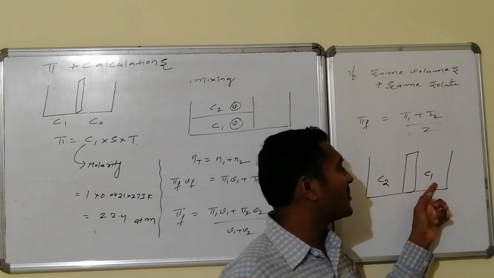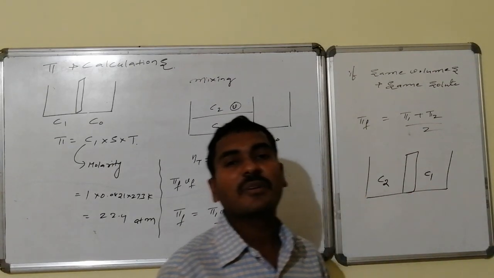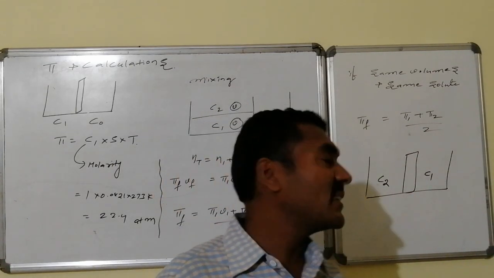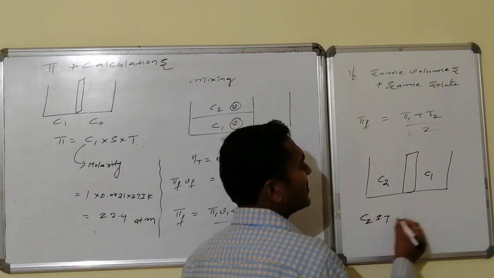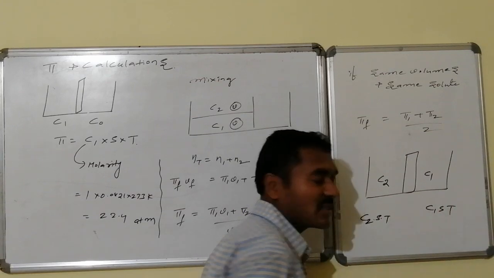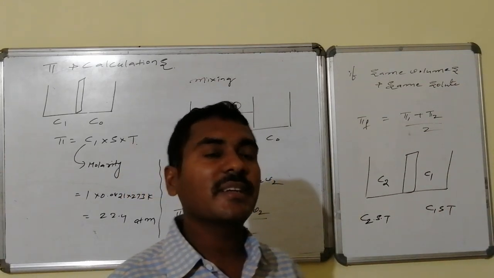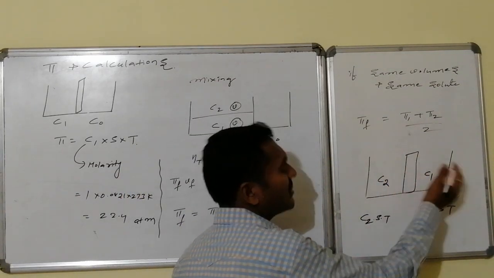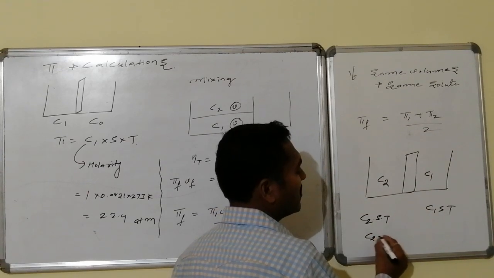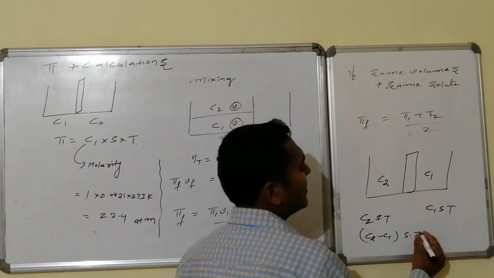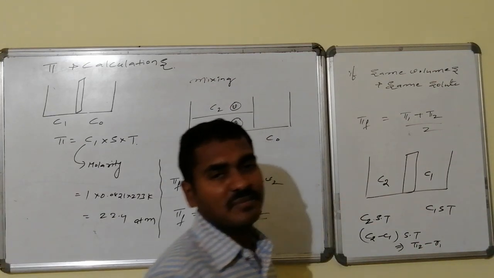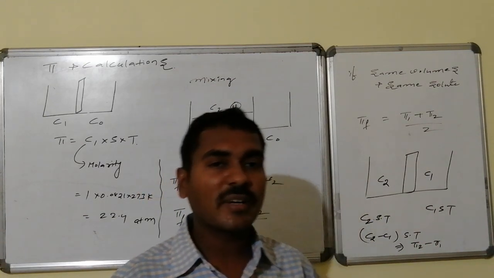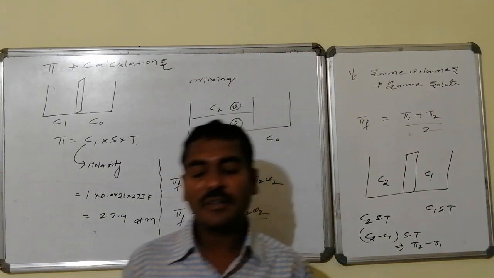Till now this was 0, hence it becomes equal to C into S into T. Whereas now it is not equal to 0: its osmotic pressure is C2 into S into T, and the other is C1 into S into T. The difference becomes the bigger one minus the smaller one, that is C2 minus C1 times S into T, which can also be pi 2 minus pi 1. In that way, the difference in osmotic pressures can be calculated.